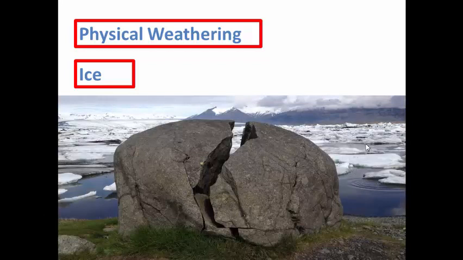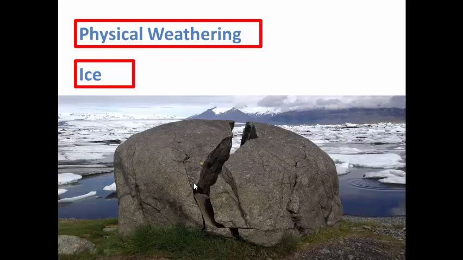If you notice, you'll find some pieces or parts of ice here. When this ice melts, the water can go and enter through these cracks, starting in small cracks. When the winter comes, this water will freeze.